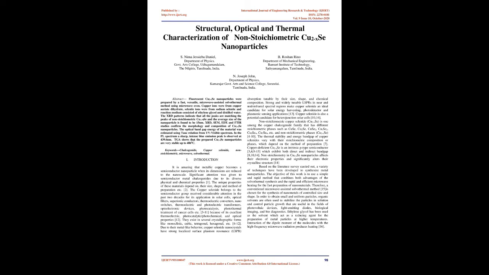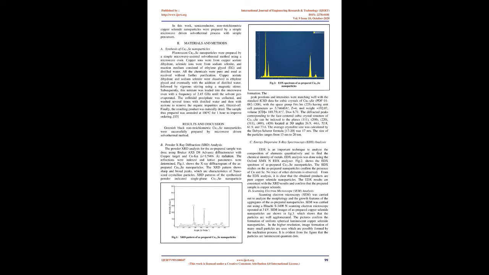Non-stoichiometric copper selenide, Cu2-xSe, is one among the copper chalcogenide family that has different stoichiometric phases such as CuSe, Cu2Se, Cu3-xSe2, Cu5-xSe4, Cu7-xSe4, etc., and non-stoichiometric phases, Cu2-xSe. The thermal stability and energy bandgap of copper selenides vary with their stoichiometric composition or phases, which depend on the method of preparation. Copper-deficient Cu2-xSe is an intrinsic p-type semiconductor which exhibits both direct and indirect bandgap. Non-stoichiometry in Cu2-xSe nanoparticles affects their electronic properties and significantly alters their crystalline structure.